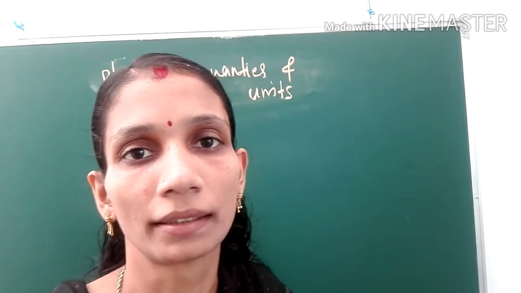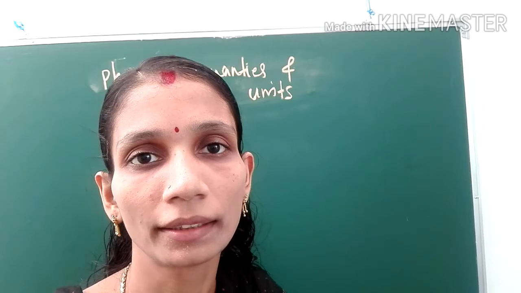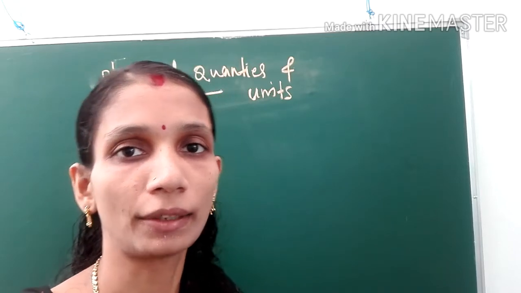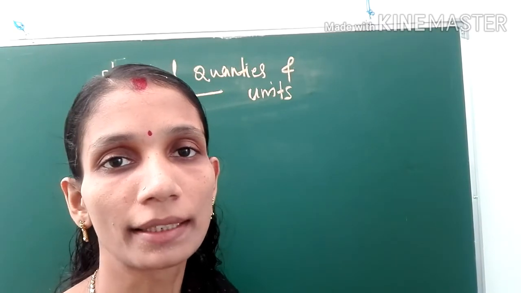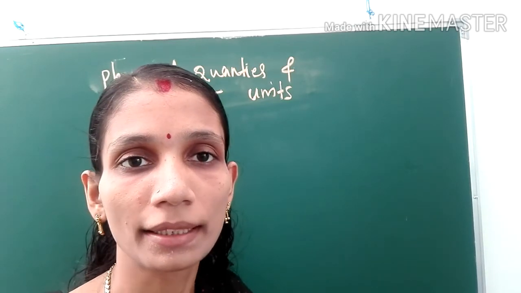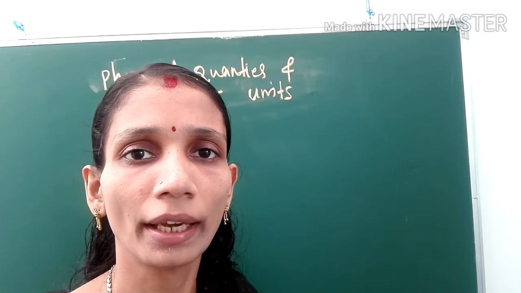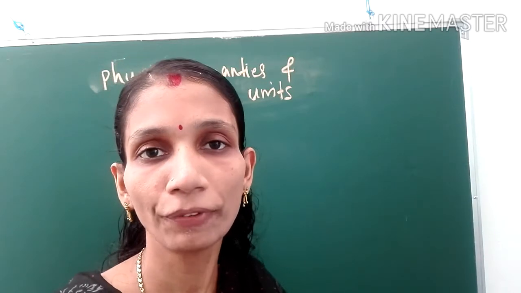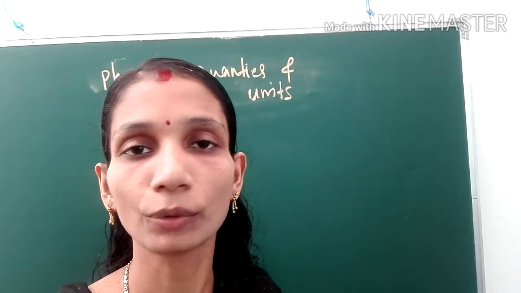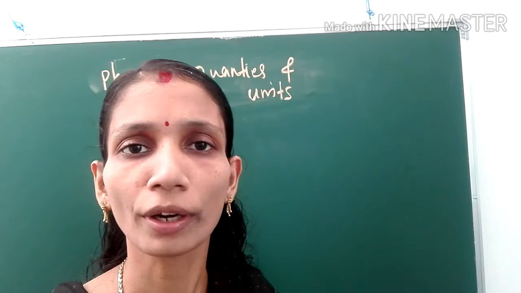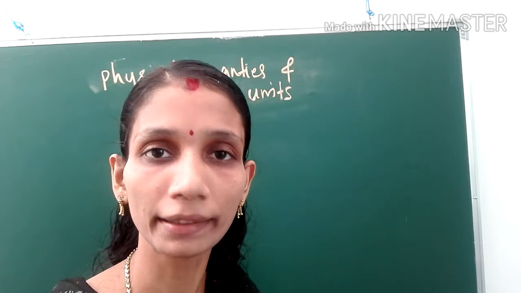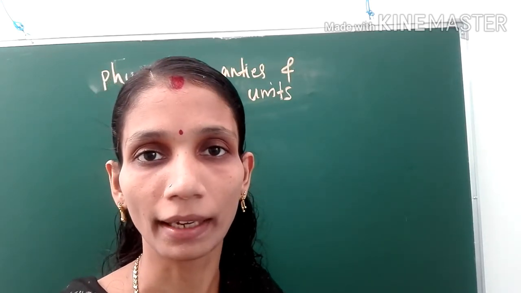Physical quantities. Do you know what is a physical quantity? Length is one example of a physical quantity. Mass is another example. This length and mass we can measure, right? So any quantity that we can measure, we can call it a physical quantity. Any quantity that can be measured directly or indirectly is called a physical quantity.